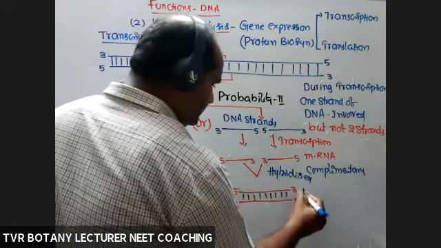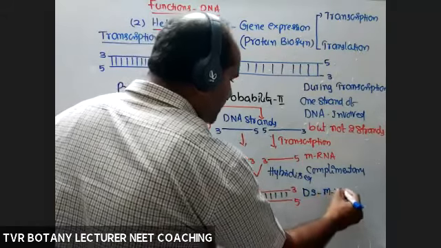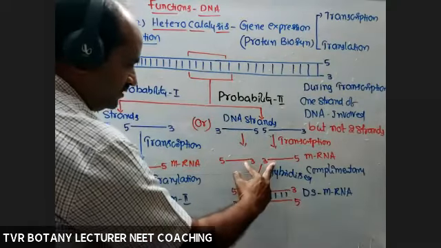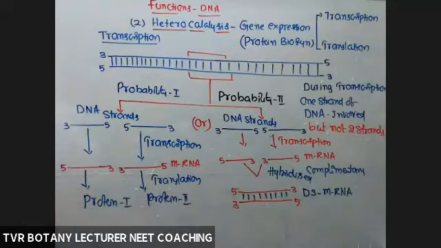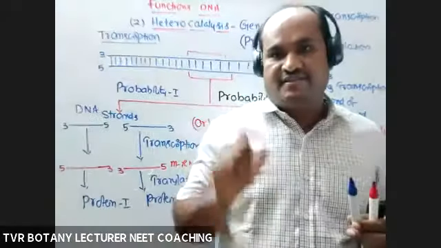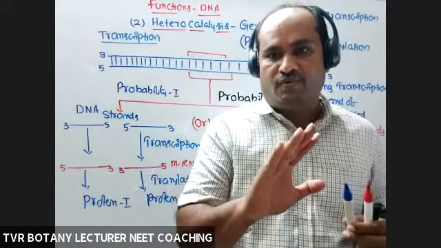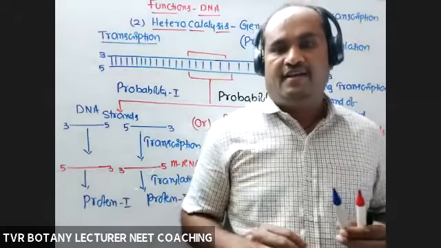Now this is a double-stranded mRNA molecule. So if these two are associated, the product is a double-stranded mRNA molecule. A double-stranded mRNA molecule is not suitable for translation. There will be no association of a ribosome with a double-stranded mRNA.